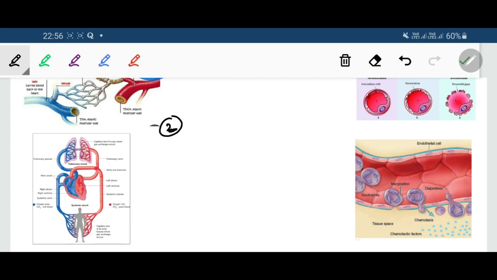But whenever there is an injury in the blood vessel wall, coagulation is initiated. So endothelial cells control the coagulation.